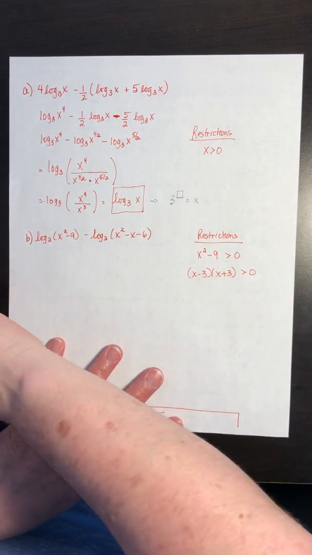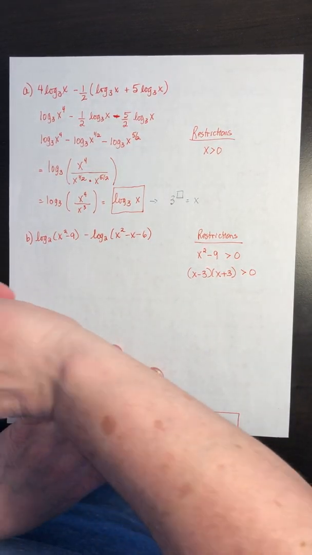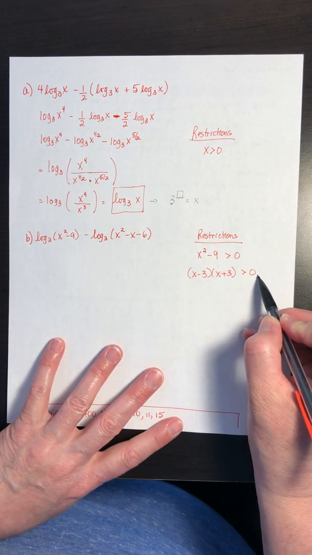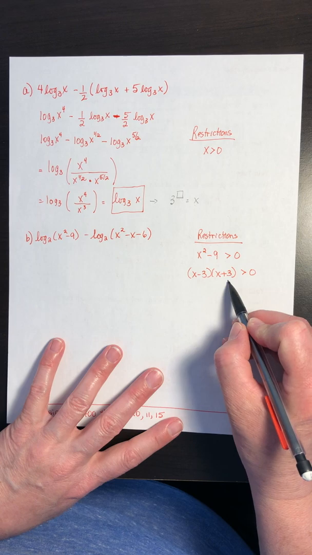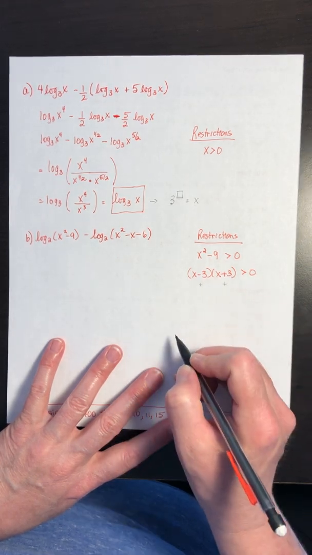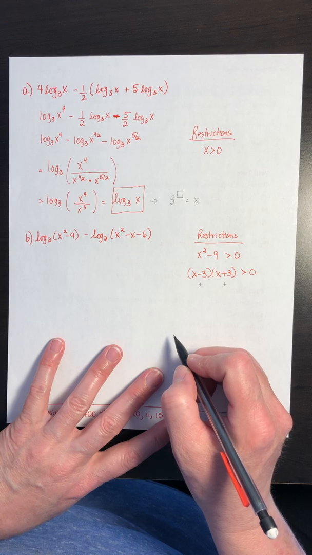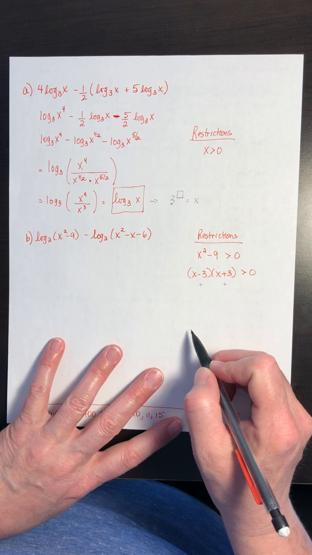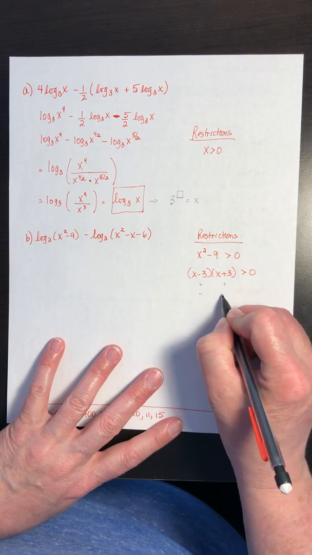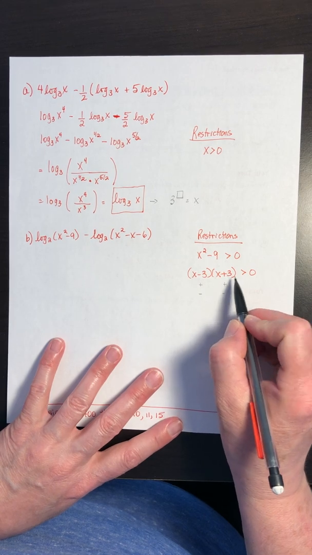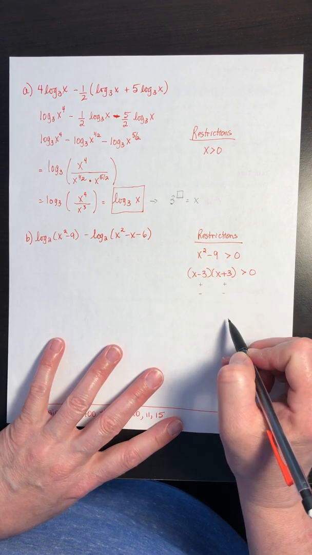Now, when you go to multiply these factors together, if we want to keep it greater than 0, positive, well, how do we multiply things and get a positive answer? Well, either these two factors have to both be positive. A positive times a positive will be a positive overall, or they both have to be negative. A negative times a negative is going to still be positive overall.